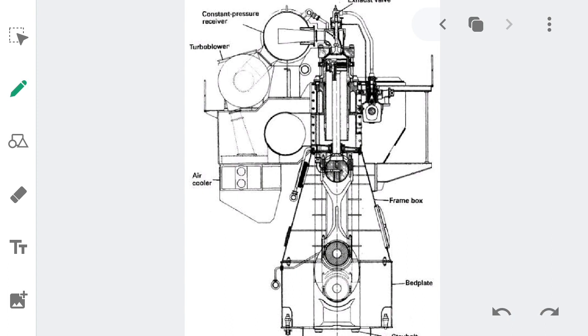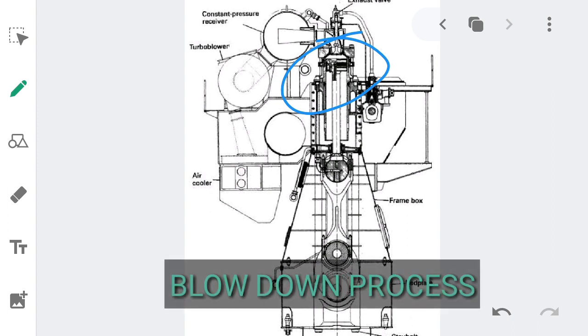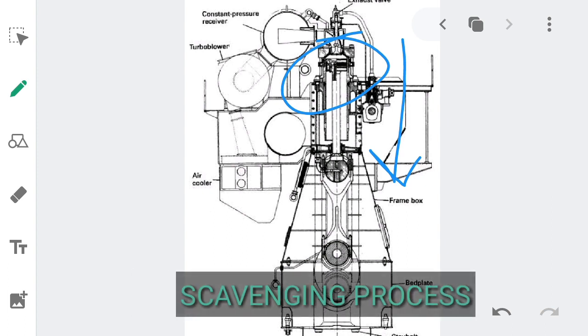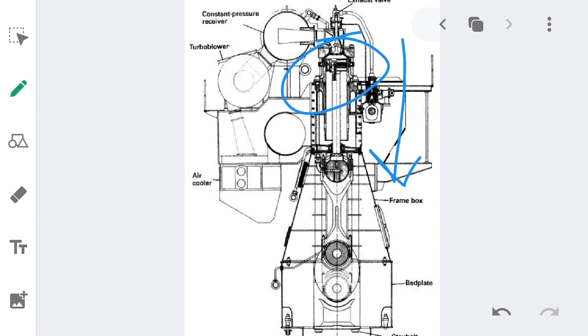During the combustion time, the piston will be at TDC and the exhaust valve will be closed. At this particular time, the exhaust gas velocity is 0, and as the piston moves downward, the exhaust valve will be opening and exhaust gas will be passing out from the exhaust valve at a high velocity. This process is known as the blowdown process. As the piston moves further to the BDC, the scavenge port will be uncovered and scavenge air will be removing all the exhaust gas, and the exhaust gas velocity at this particular time will be maximum.